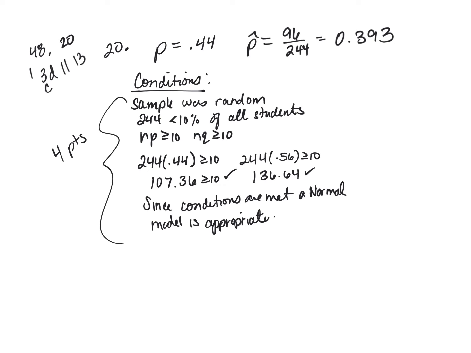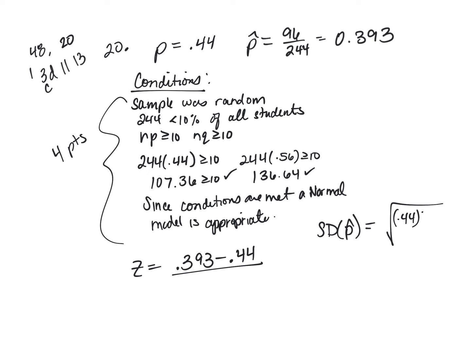Okay, so now I can answer my question. Find my z-score. 0.393 minus 0.44 over, what's my standard deviation? It's the square root of 0.44 times 0.56 over 244.